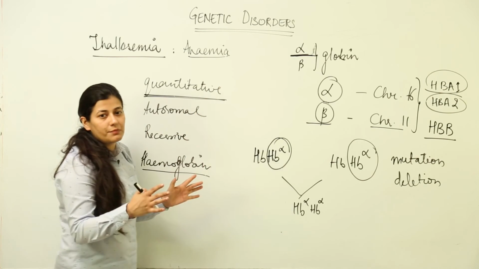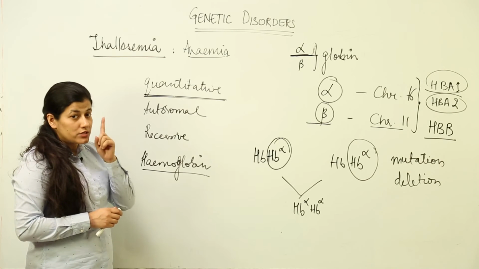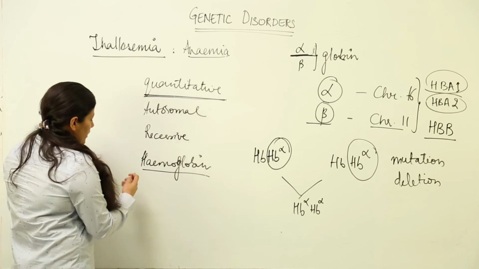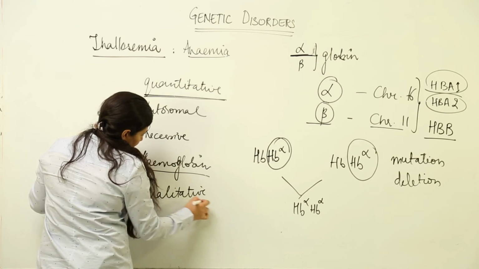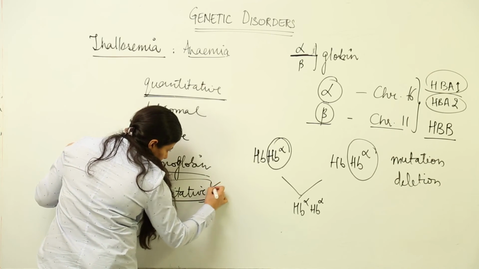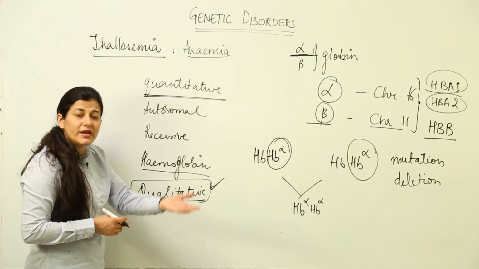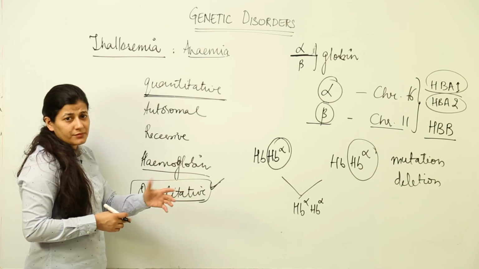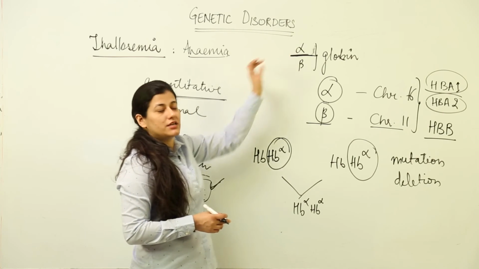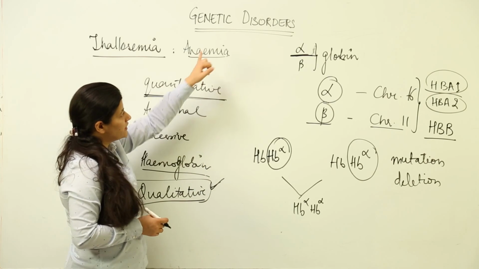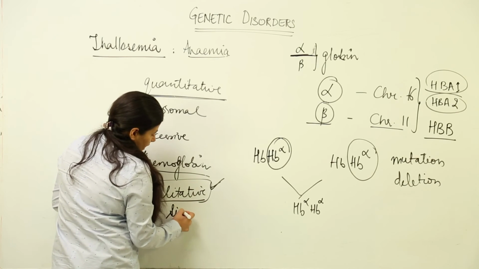Alright, so this is what you have to keep in mind about thalassemia. Certainly it is different from sickle cell anemia, because sickle cell anemia was qualitative. If you remember, when we did mutations, we had taken the classic example of sickle cell anemia. Now that was qualitative. Why was it qualitative? Because a specific thing was totally absent and it was replaced by something. When it was replaced by something, it led to a condition where normal hemoglobin could not be formed. Over here, the quantity being lesser, less hemoglobin is being formed and it is leading to anemia. That is why thalassemia and sickle cell anemia are totally different types.